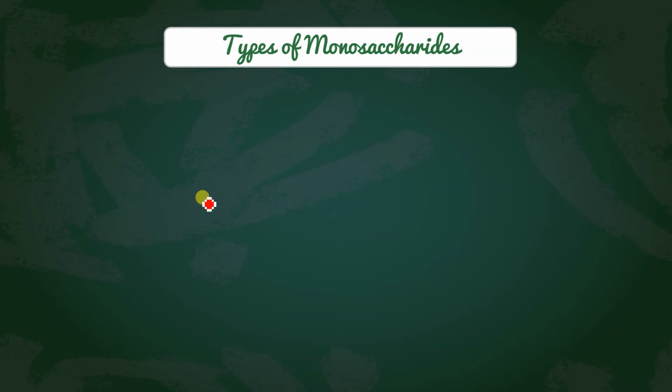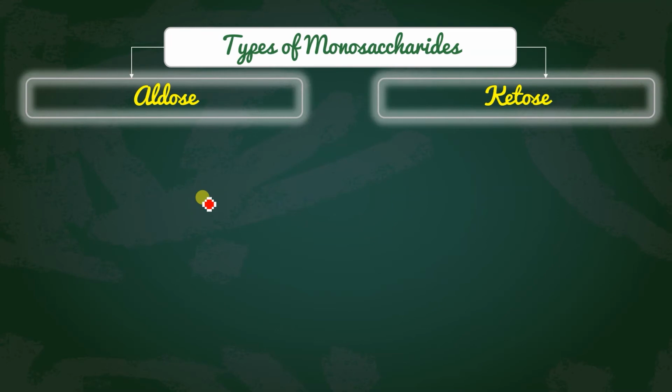Now we are going to start the types of monosaccharides and disaccharides. These two things we have to study. Out of that, monosaccharides can be of two types. One is called aldose and another is ketose. You can guess what it is going to be. Aldose means the functional group will be CHO. Got it? And in ketose, the functional group will be C double bond O. Clear? So this is the major difference between aldose and ketose.